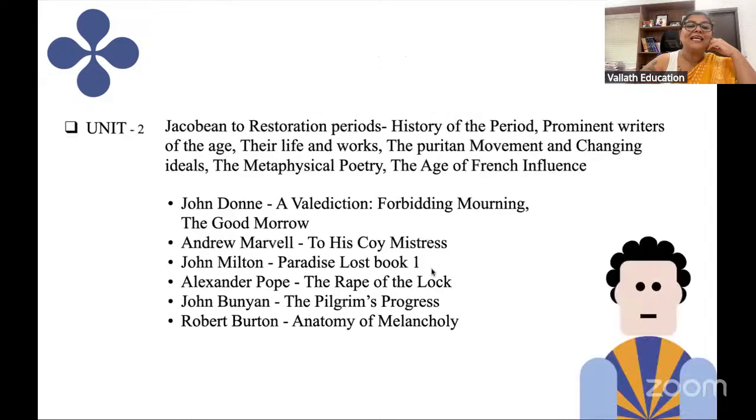Now, let us move on to the next slide. Here also we can use our question answer method. There are authors from the Jacobean to Restoration periods here: John Donne, Andrew Marvell, John Milton, Alexander Pope, John Bunyan, and also Robert Burton. Which of these works was initially published in 1712 in 2 cantos and then published in 1714 in 5 cantos? It is The Rape of the Lock.